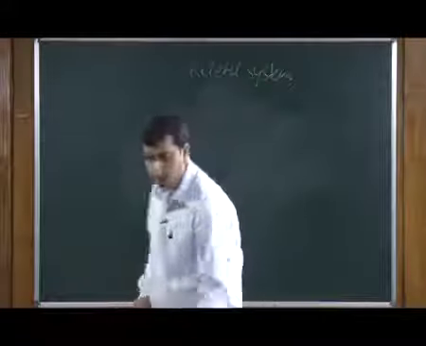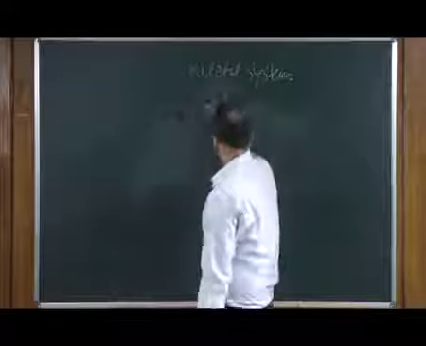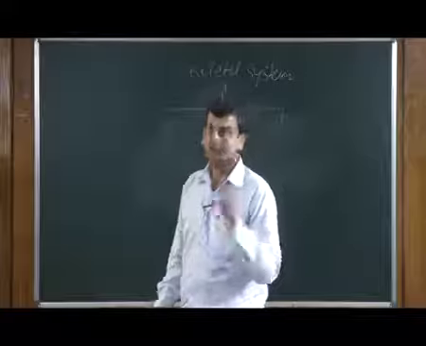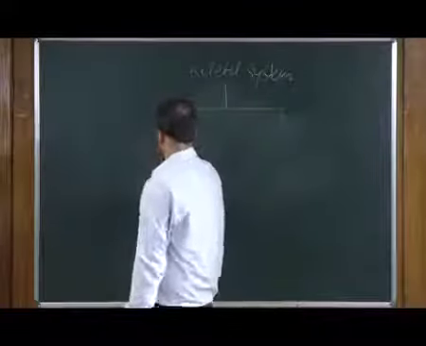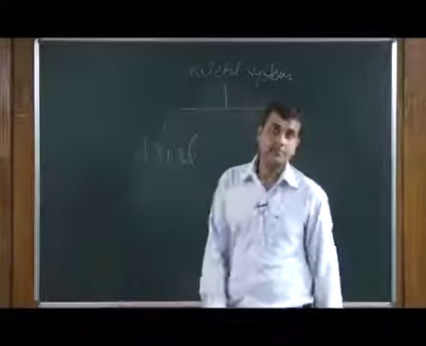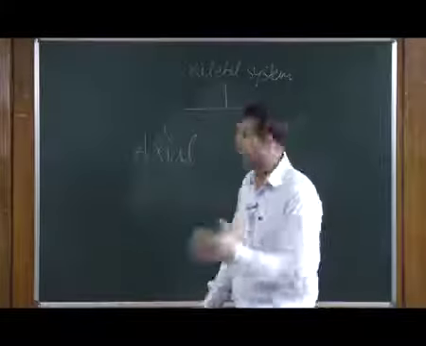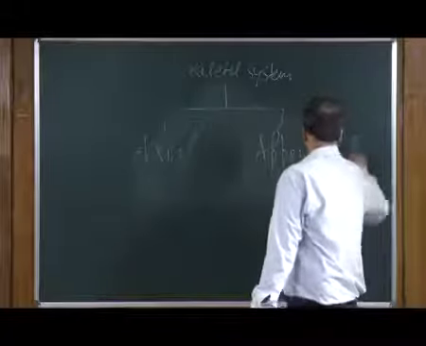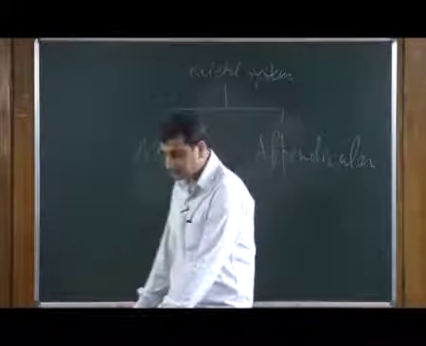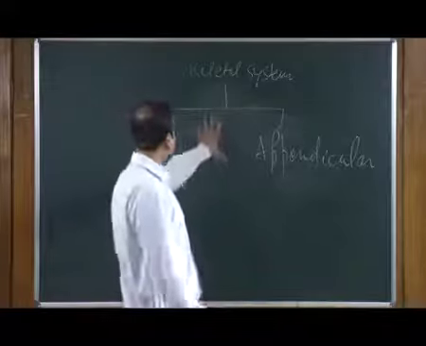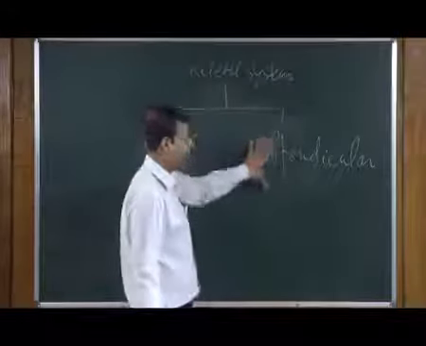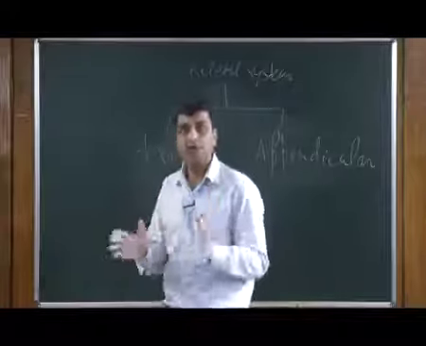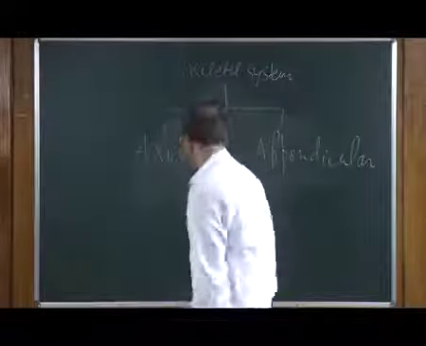One principal component is called the axial skeleton, and the second is called the appendicular skeletal system. The whole axial and appendicular system in the human body comprises a total of 206 bones.